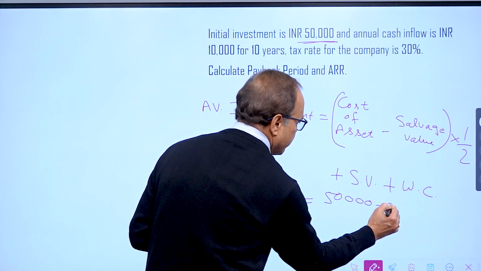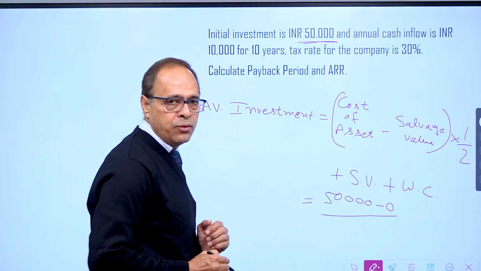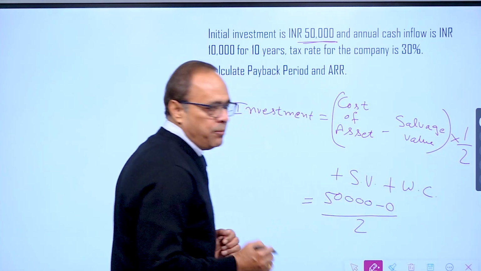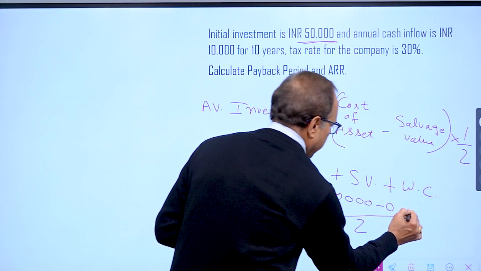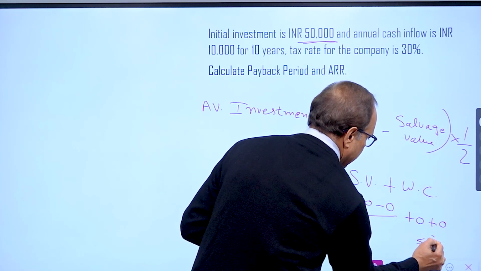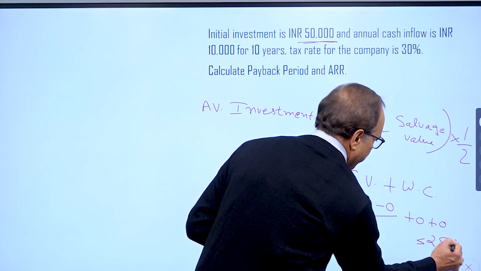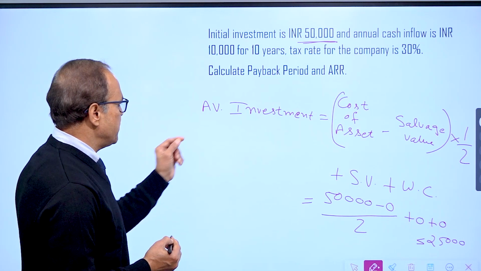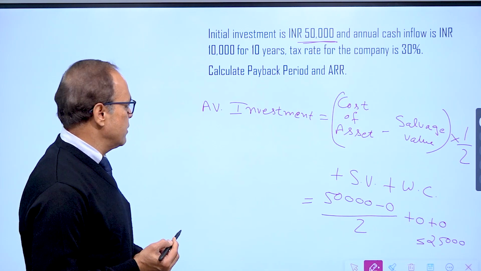Salvage value not given, so we assume it to be 0. Divided by 2 because meaning is same. Add back the salvage value, add back the working capital. So we get average investment 25,000. So first step is done, average investment.